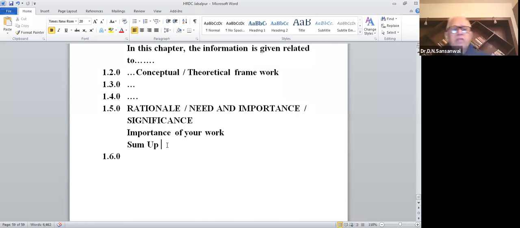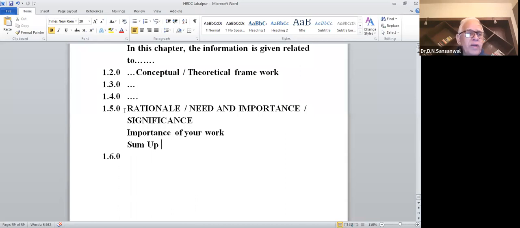Absolutely no problem. But if you want to improve the quality of your thesis or dissertation, then your rationale has to be a very, very strong rationale. I have found sometimes people write just one small paragraph under the rationale. Now, with one paragraph you are not able to build the rationale.